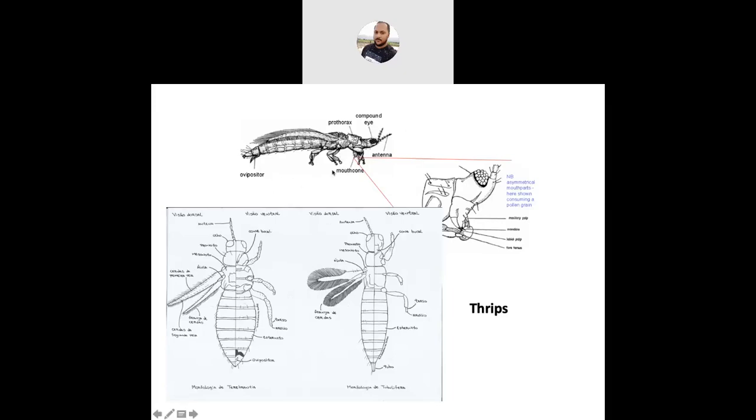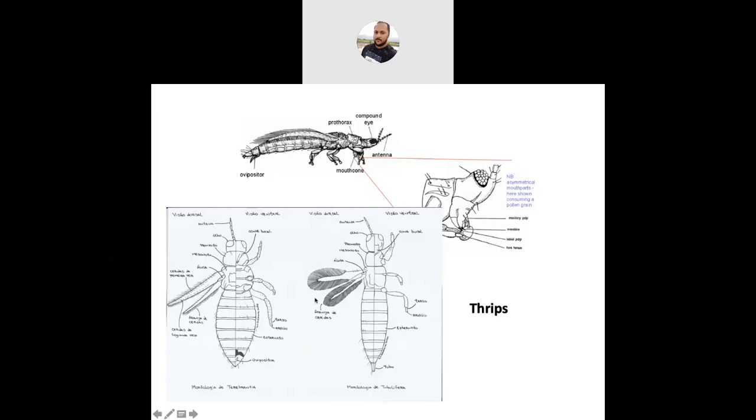But in this, there is no claw-like structure, having an irreversible protrusible vesicle which is present at the apex of each tarsus. Okay, it's a bladder-like structure, and the abdomen is often pointed, and an appendicular ovipositor is present. See, this ovipositor is present, and the life cycle is nymphal stage followed by prepupal and pupal stage, which is analogous to endopterygote insects.